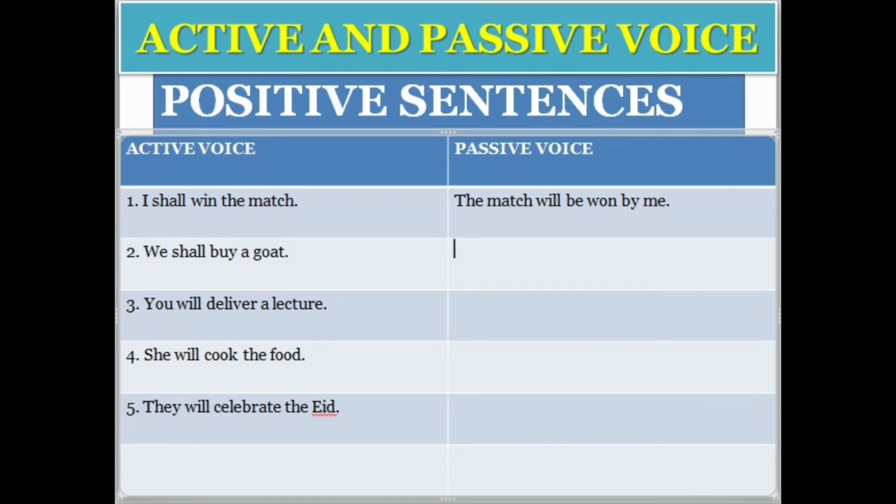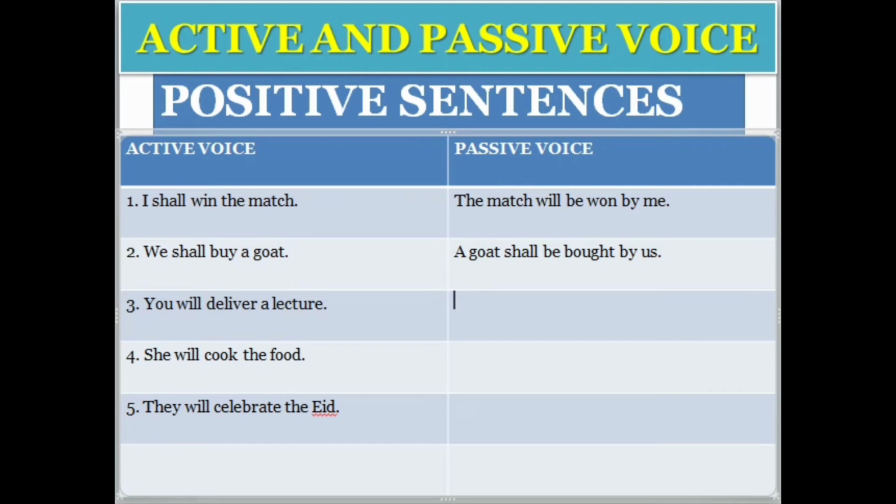We shall buy a goat. Again, "we" is the subject, "shall" is the helping verb, and "goat" is the object. So how to change it? A goat shall be. The third form of buy is bought. A goat shall be bought by us. Is it clear? Okay, the third sentence: you will deliver a lecture.